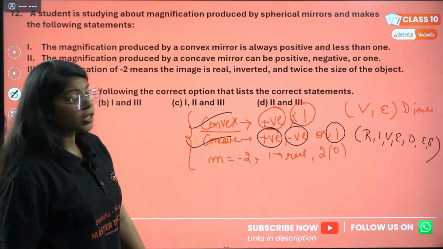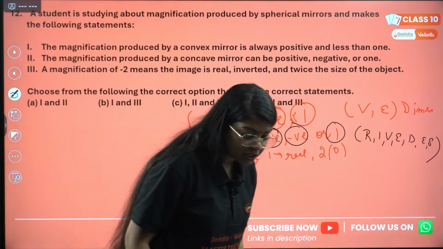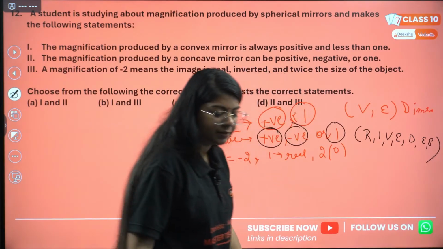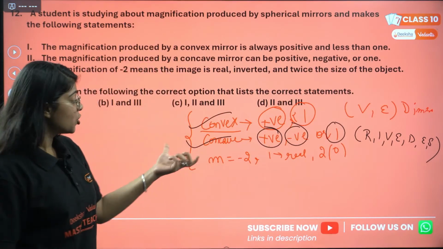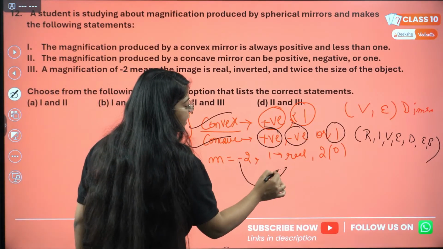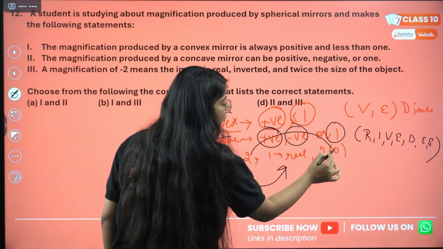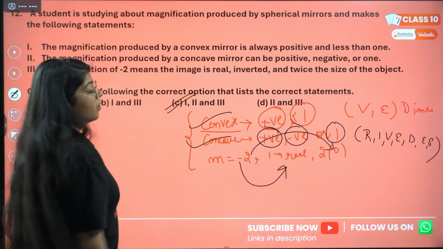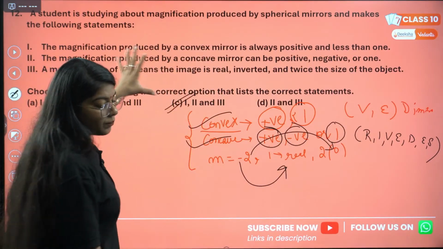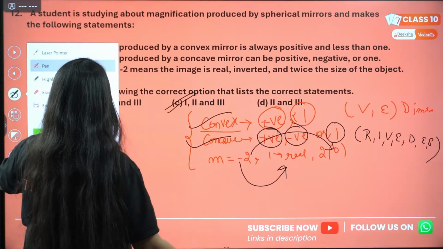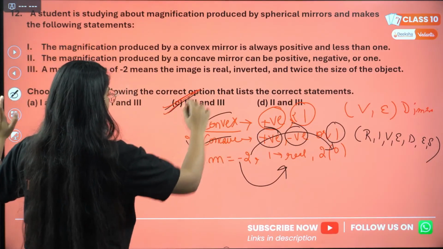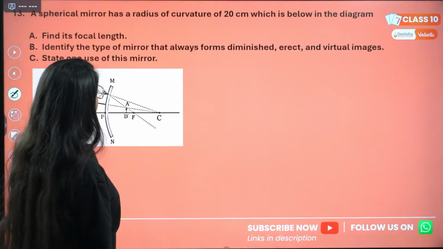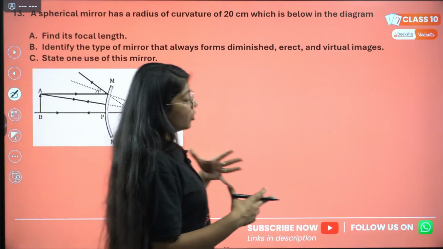If magnification is minus 2, as magnification is negative, minus indicates real, and 2 indicates 2 times the object. So this is correct. So all these statements are correct, and hence we have an answer which is all the statements are correct. Answer C. Moving on to the 13th question, again a very good question.